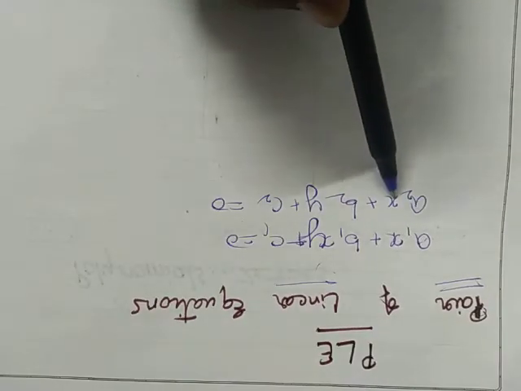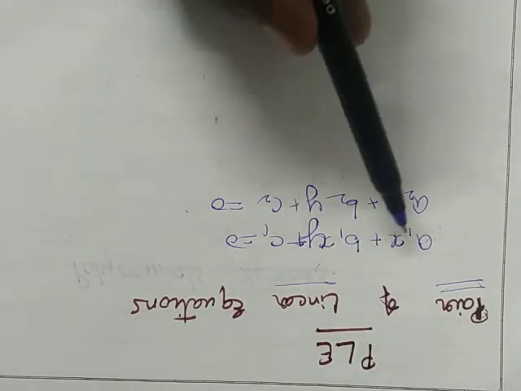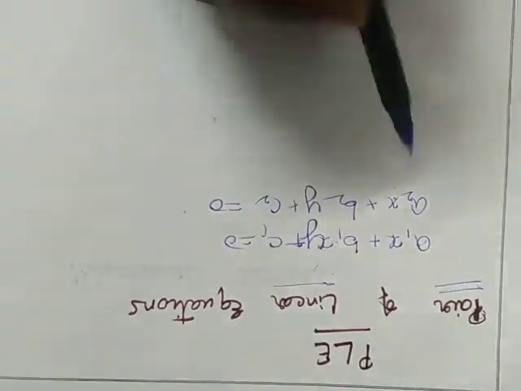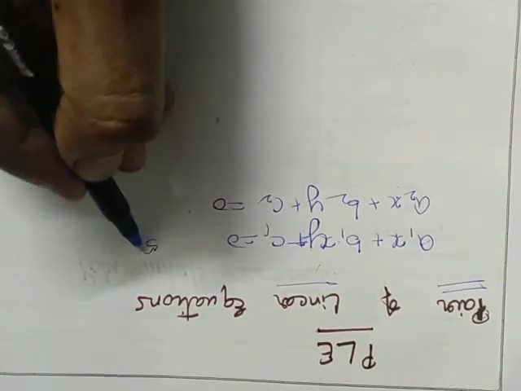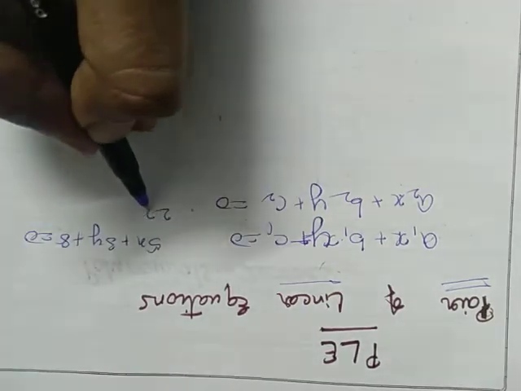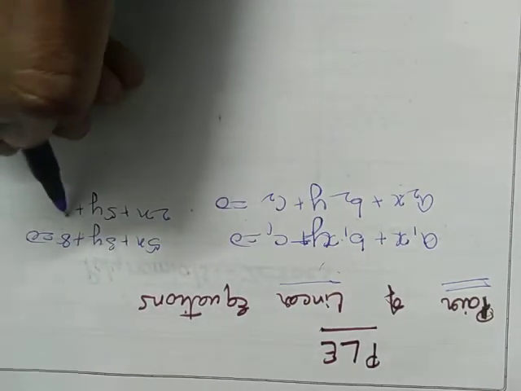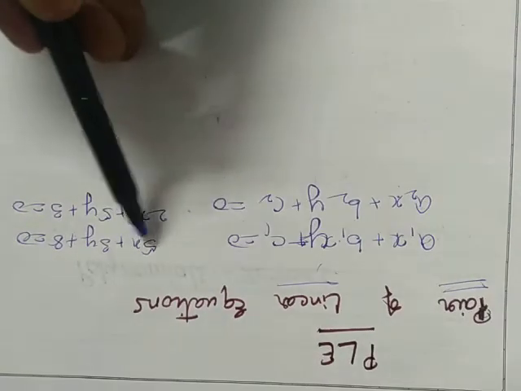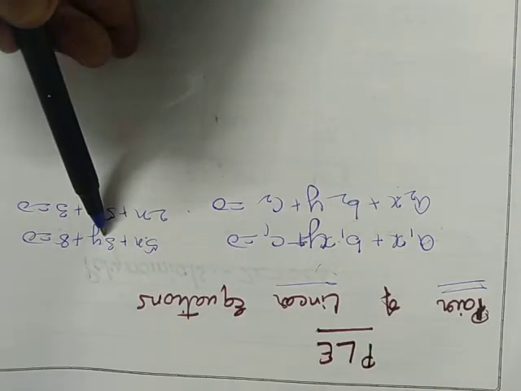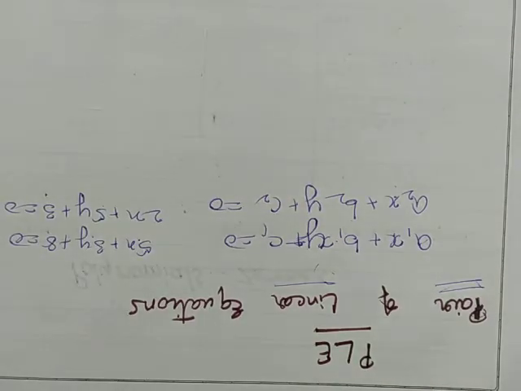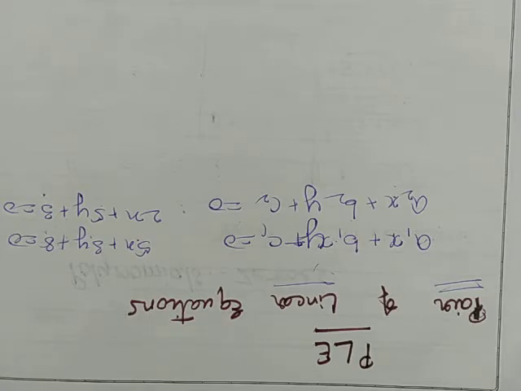x will be common, that is one variable, and another variable y will be there, and the coefficients will be different. For example, here if we take 5x plus 3y plus 8 is equal to 0, 2x plus 5y plus 3 is equal to 0. Like this we can have. So in this case, this one is a1 b1 c1, and this is a2 b2 c2.